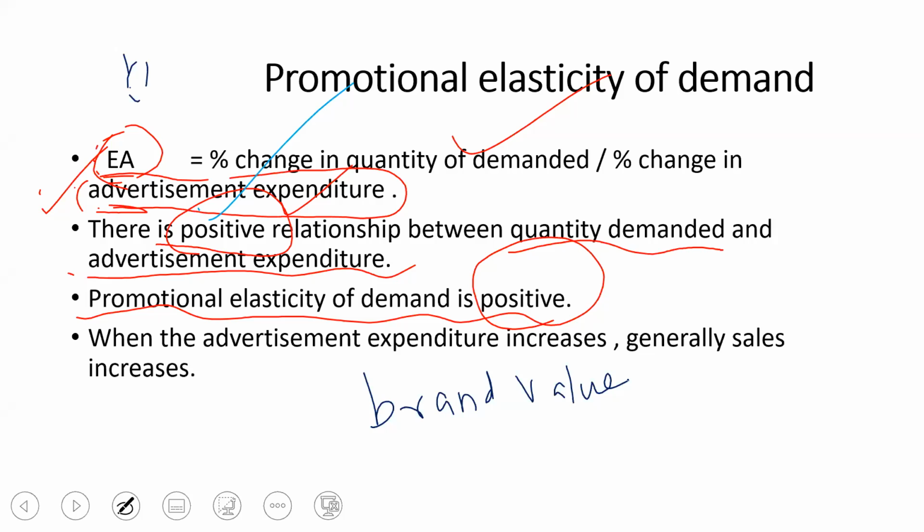Okay. Today, which company has taken the place of Nokia? Samsung. You are right. Samsung has taken the place of Nokia. So what is happening? Advertisement, brand value, so many things play a very important role in the demand. Please remember that. Because the producer should know how to attract the consumer. Unless he attracts the consumer, the product will not be demanded.